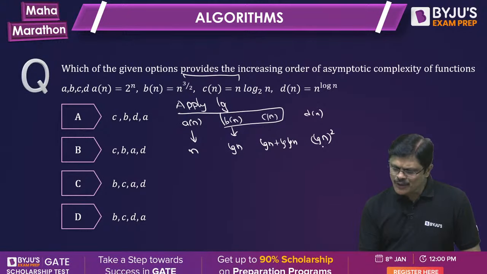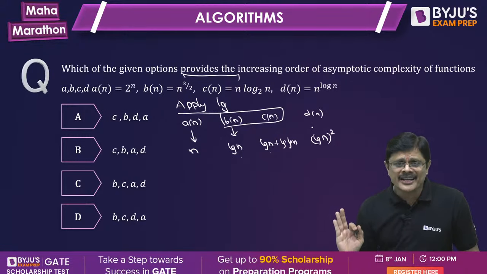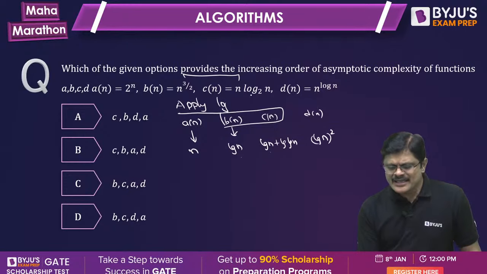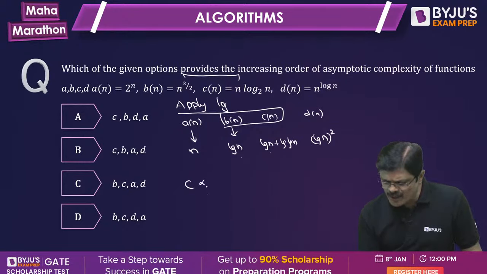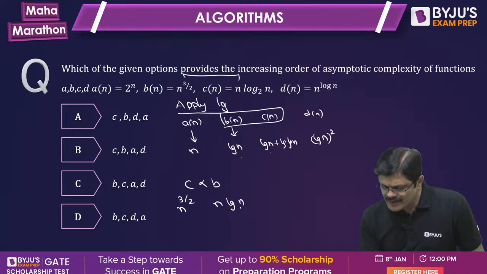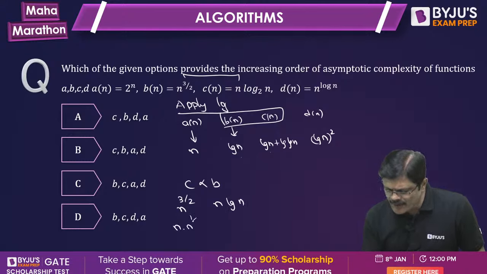So clearly you know that BC are smaller than D. Out of BC, which one is smaller? C is smaller than B. How can you identify that, sir? When you consider n power 3 by 2 and n log n, this is nothing but n into n power half and n into log n.